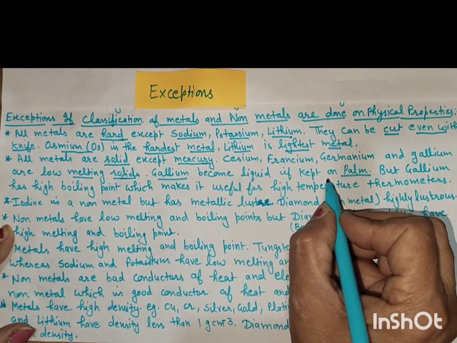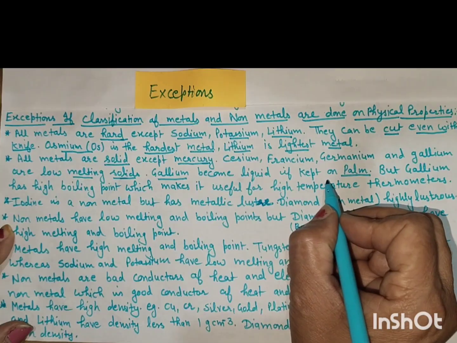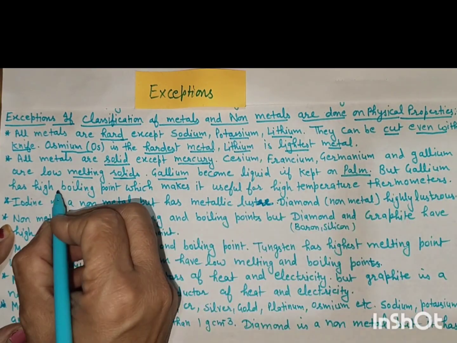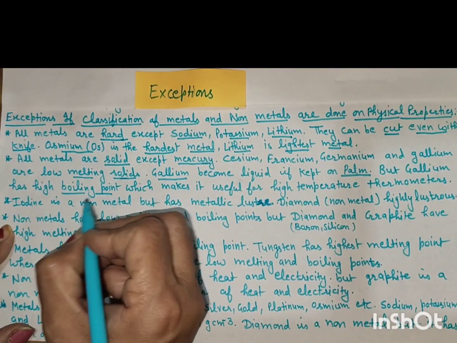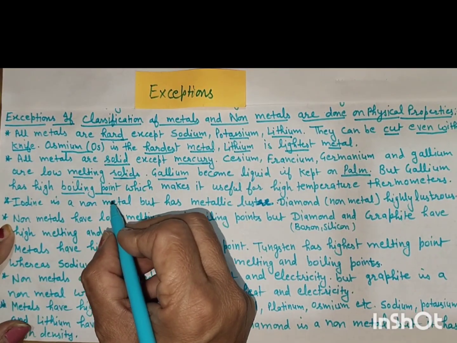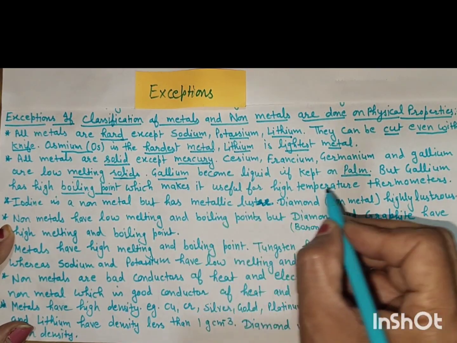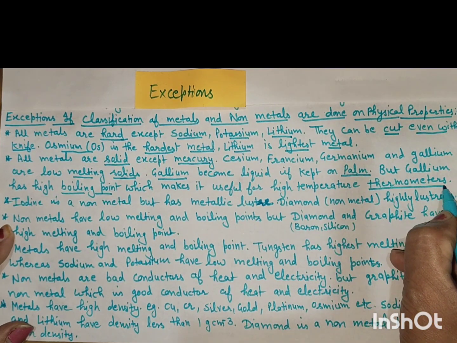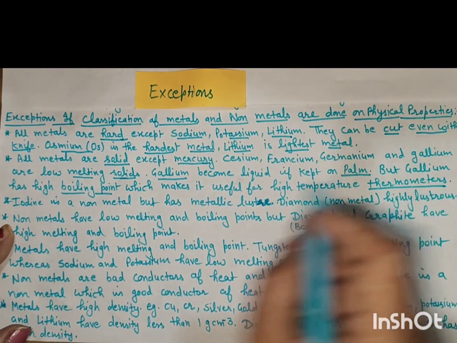But gallium has a high boiling point, which makes it useful for high temperature thermometers.